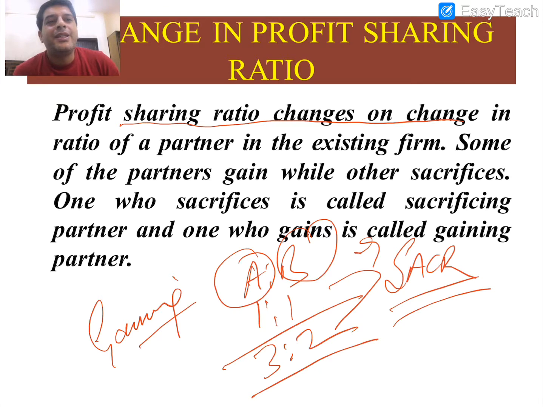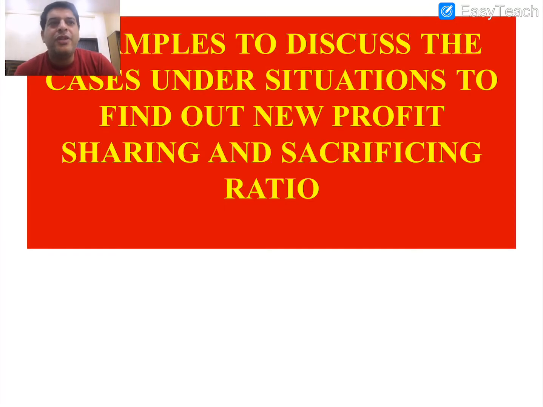You will learn to calculate how A is gaining while B is sacrificing. One who sacrifices is called the sacrificing partner and the other who gains is called the gaining partner. In this situation, who is gaining? A. So A is the gaining partner while B is the sacrificing partner. We are going to discuss the cases under different situations, how to calculate the new ratio and sacrificing ratio. So students, in this class we are going to learn how to calculate gaining ratio and sacrificing ratio.